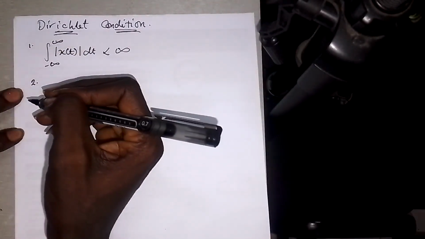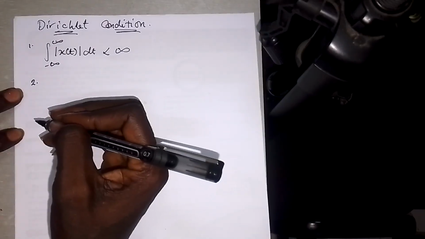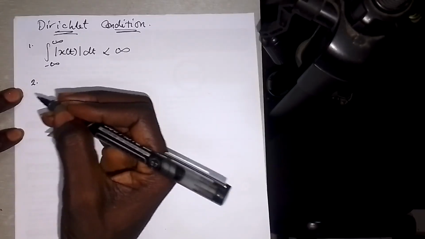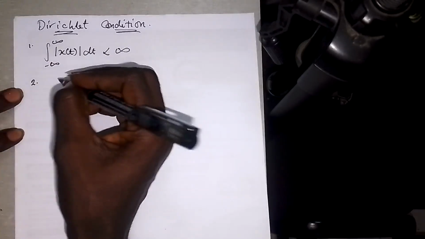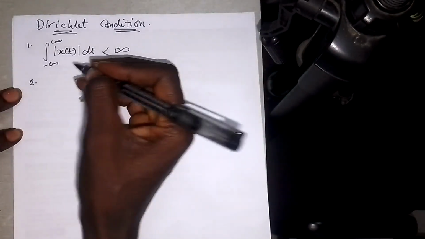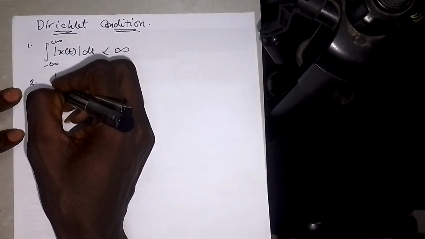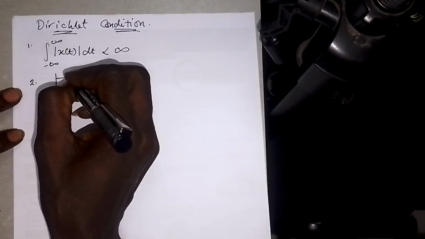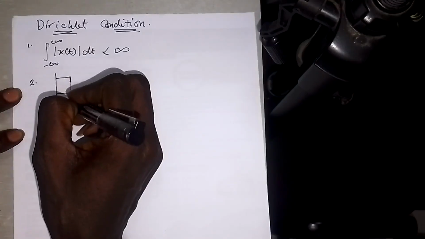The next condition is that it must have a finite number of discontinuities in any time interval. So let's say this is the signal.